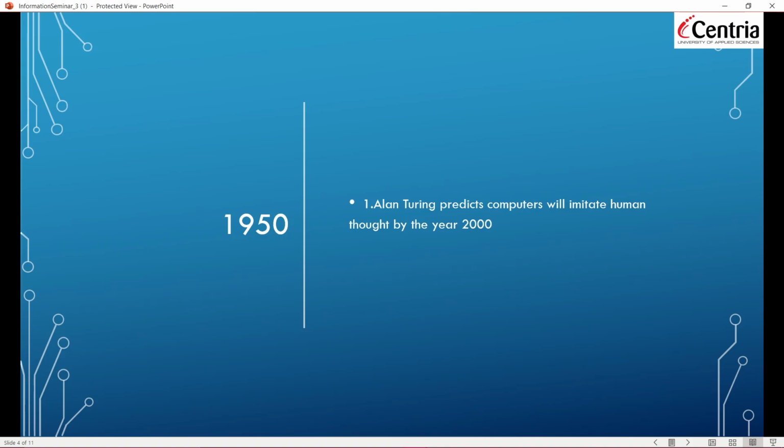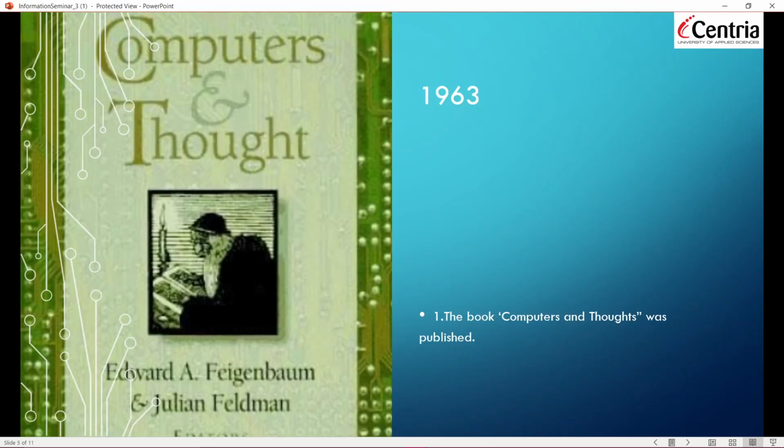Alan Turing predicted that one day a computer will come that will imitate human thoughts. Artificial intelligence is just like acting as a human and thinking as a human. So they predicted it a long time back. There was a book called Computers and Thought that was published in 1963 that also mentioned AI and its workings.